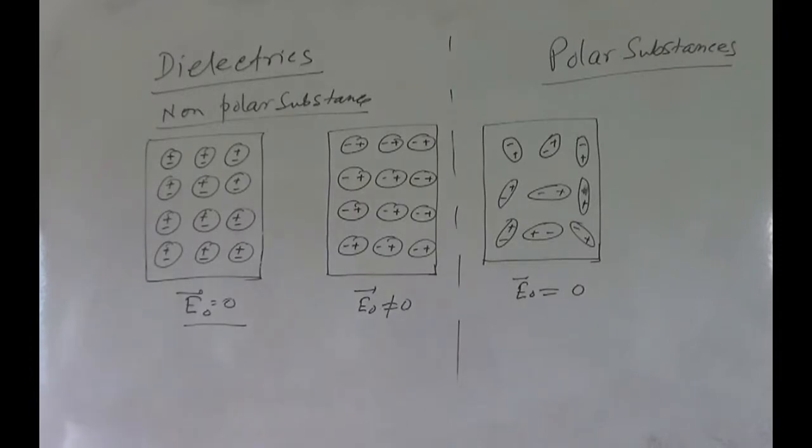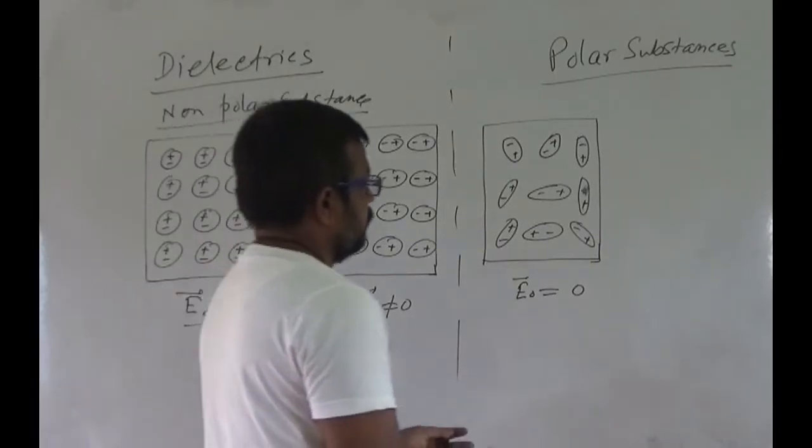Now when this polar substance is placed in an external electric field, what happens? The individual dipole moments tend to align along the field.